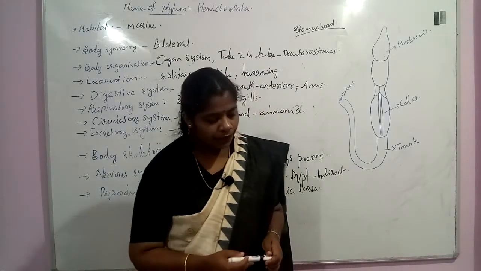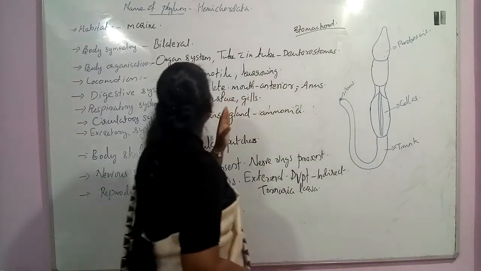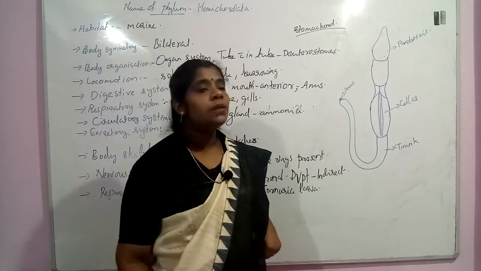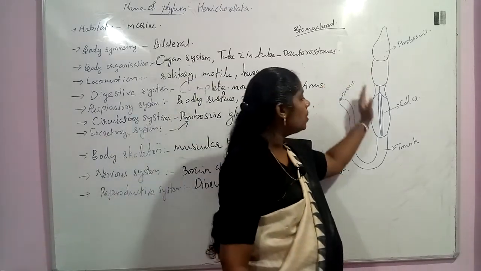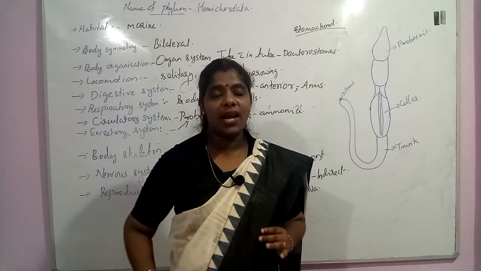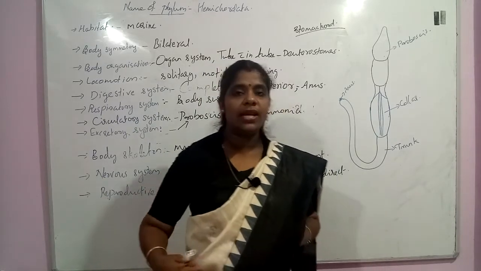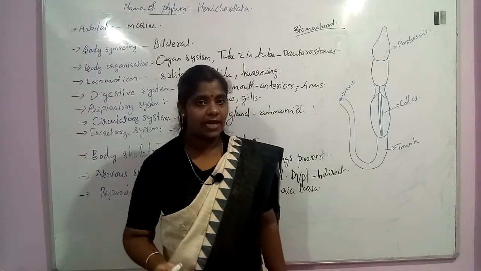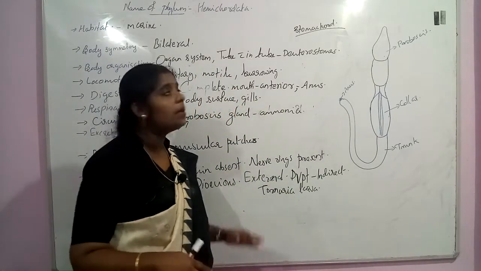Okay, so now once again we will see about the phylum Hemichordata. Hemichordata was previously placed under the phylum Chordata because of its structure: a cylindrical body with a proboscis, a collar and a trunk, with a stomochord as a rudimentary notochord. Now it has been taken out of Chordata and placed in a different phylum, Hemichordata. This is a worm-like organism present in the marine habitat.